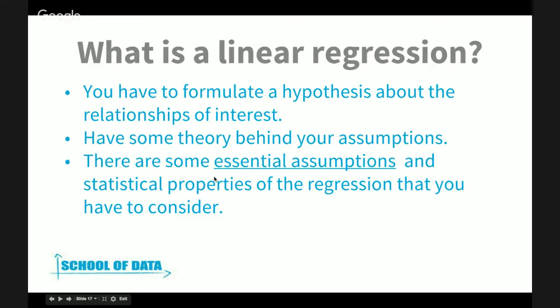And another really important thing is that to run a linear regression model, there are some essential assumptions and statistical properties of the regression that you have to consider, that I'm not going to go deep into in this Skillshare, but these are properties that you always have to test when you run a linear regression in order for your results to be valid.